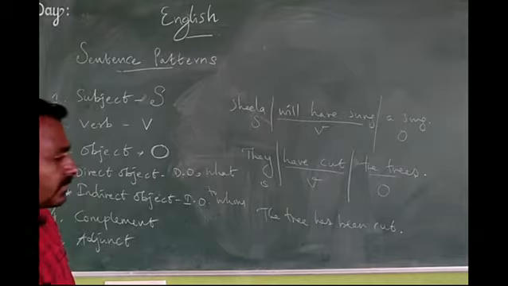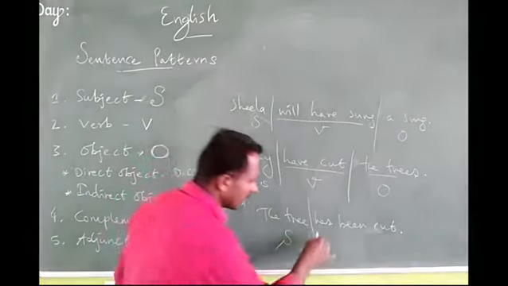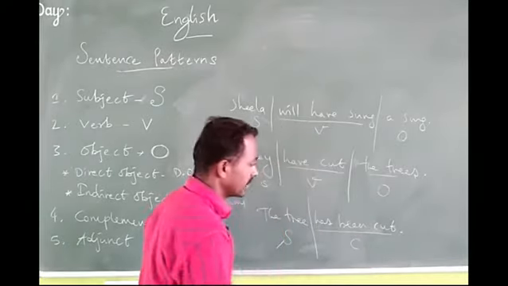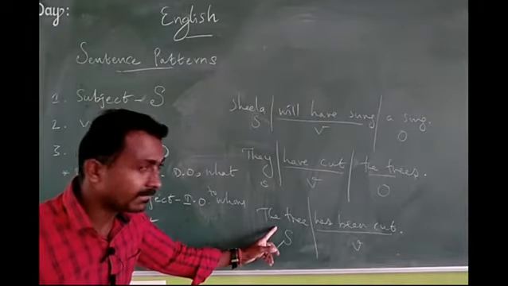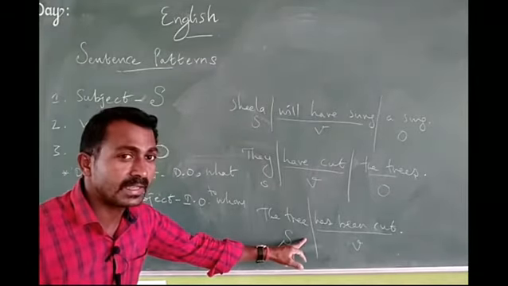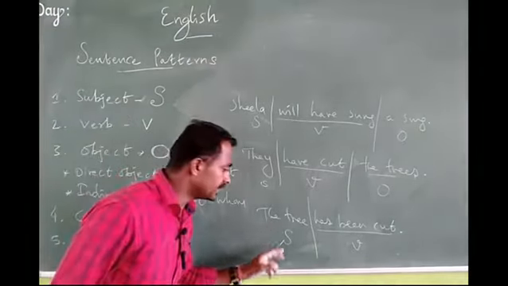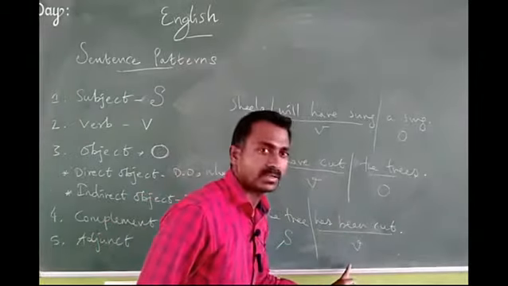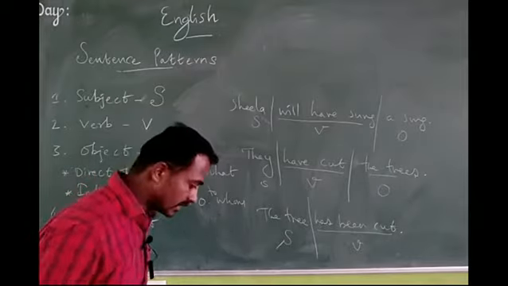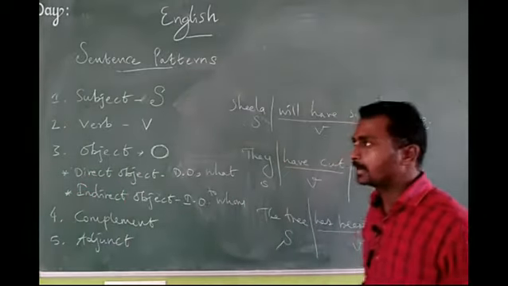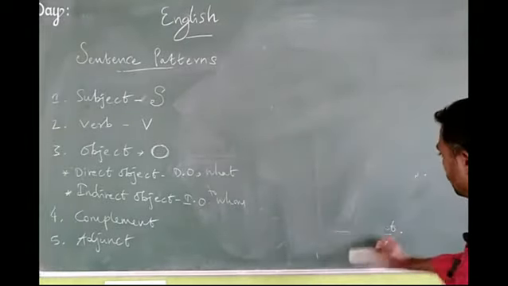The tree has been cut. What is the sentence pattern of the given sentence? The tree is the subject. Has been cut is the verb. See, how can we identify the tree? It is not an object. The given sentence is in passive voice. So this thing we have to learn. The tree is a subject. Has been cut is given here as a verb. So these types of questions they will ask. So be ready to write the questions, whatever they may be.